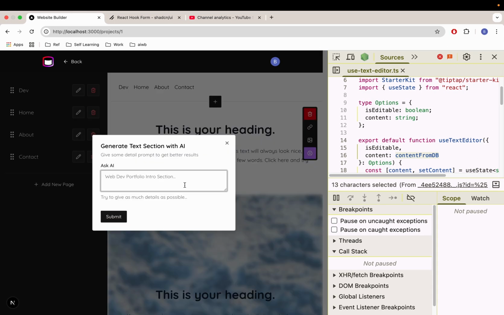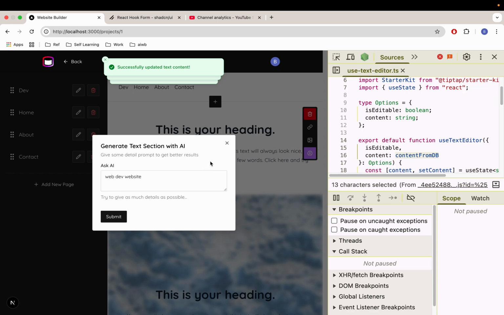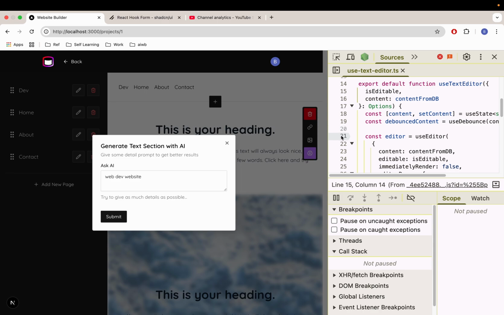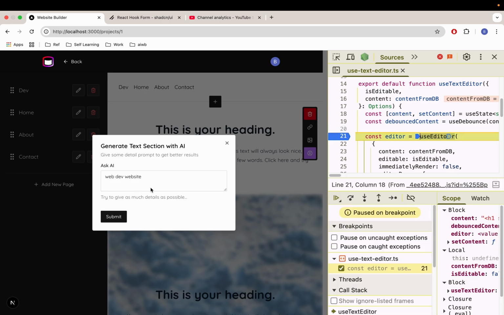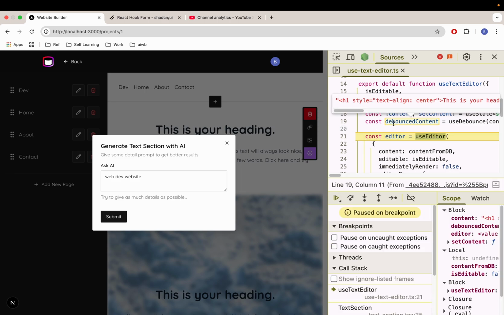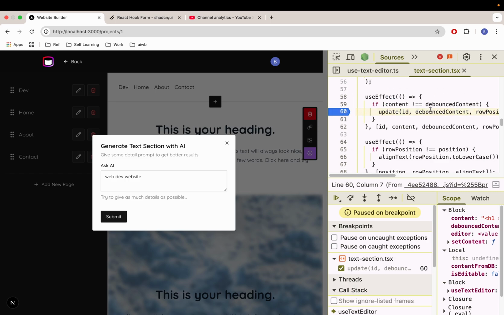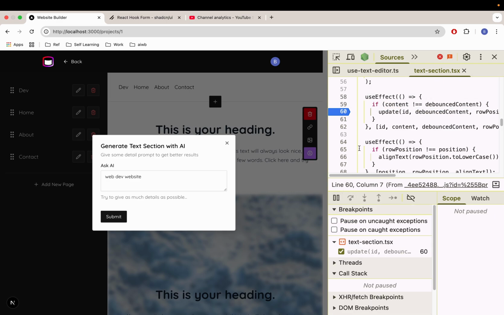So here, web dev website. Yeah, something changes, but in a split second it comes back, right? So let's debug a little bit. Okay. So here, maybe let's go to text section. So text section, we are updating the database when debounced content and the content are not the same, right? Yeah. So let's give it a shot.